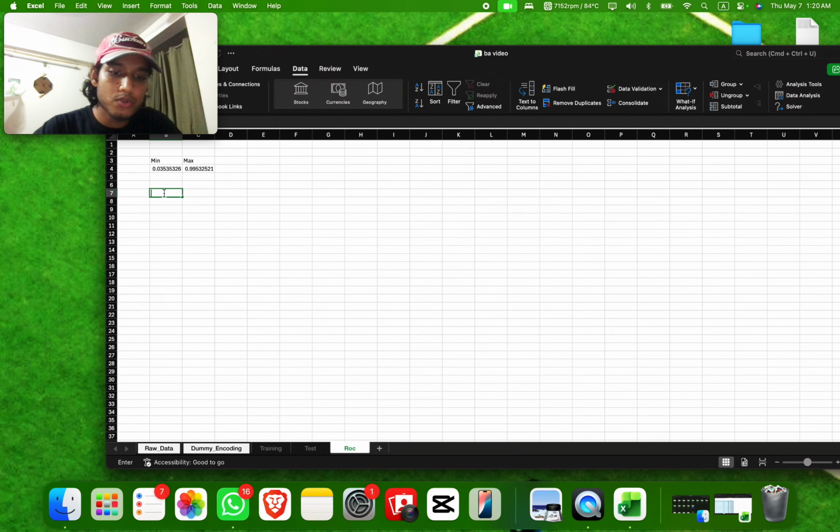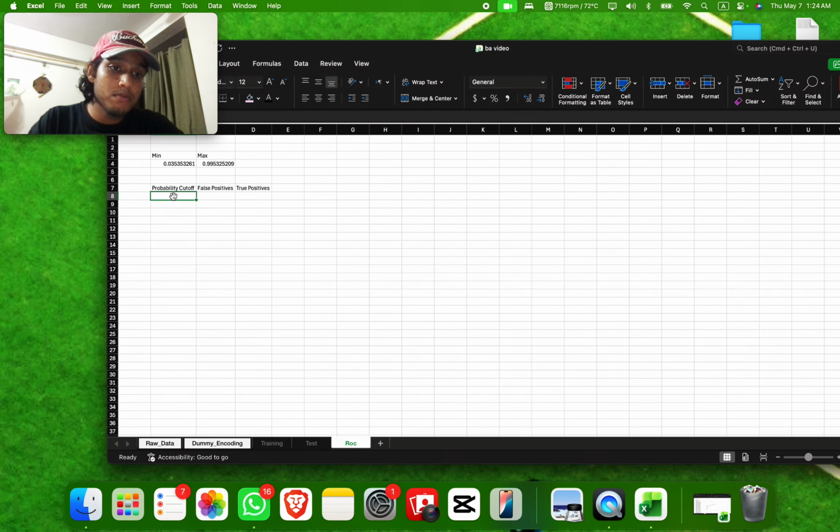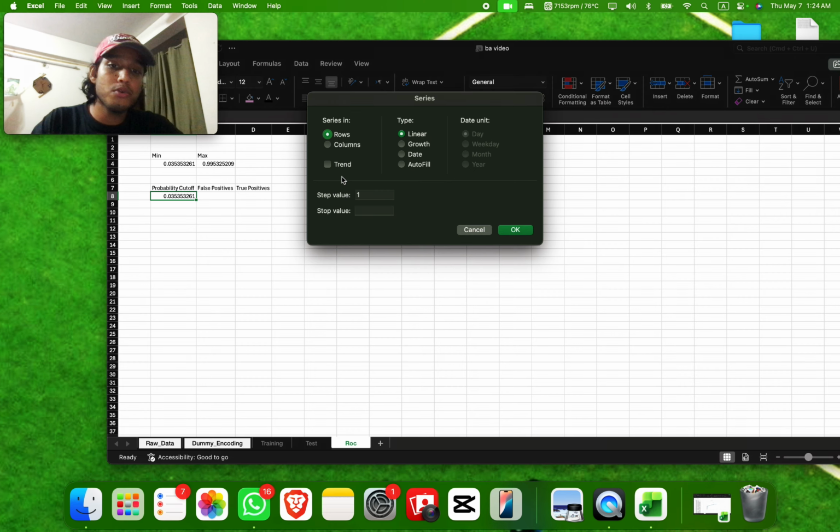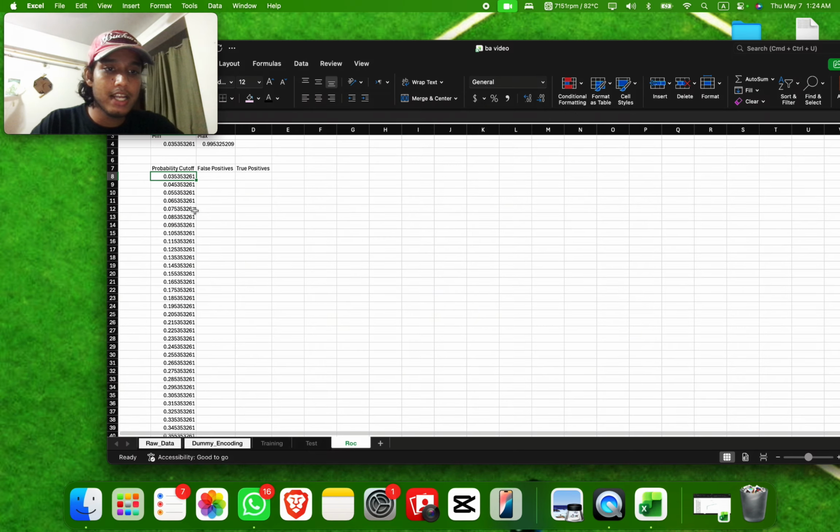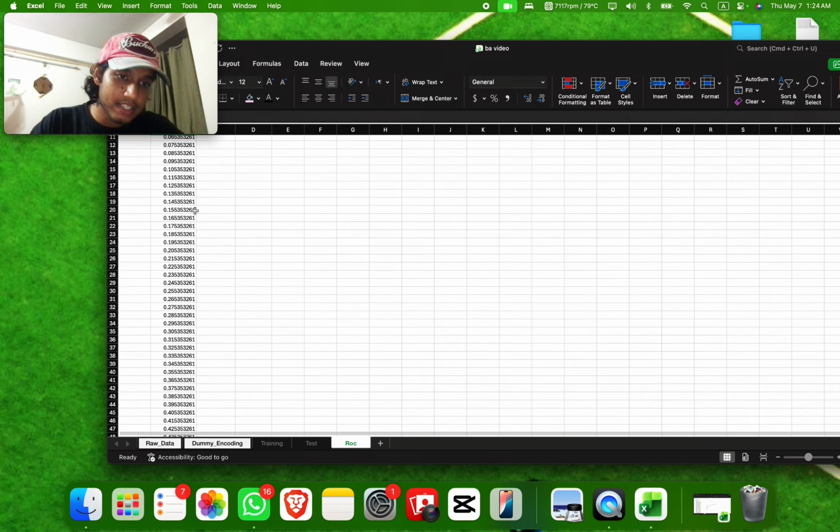So now we're going to go on to the next step. We're going to create 3 columns: probability cutoff, false positives, and true positives. For probability cutoff, the first thing is going to be the sigmoid transform's minimum value. Then we're going to go into fill, then series and columns. Step value, take 0.01. Stop value, you can take the max or just 1 because it's always around that, and get a probability cutoff table somewhat.